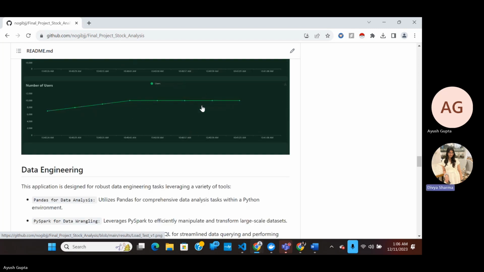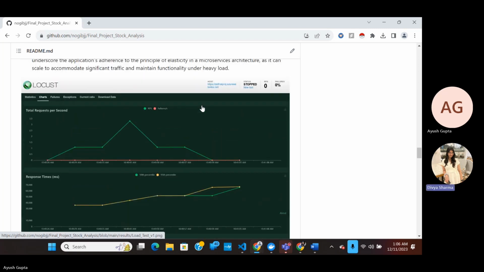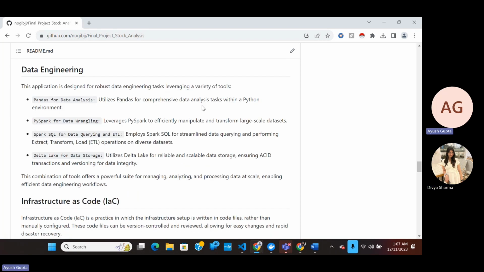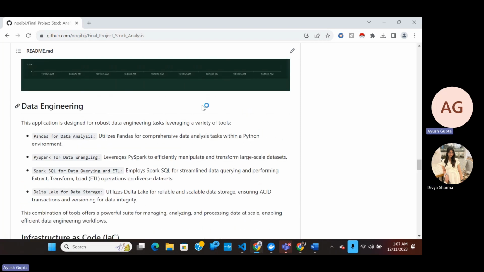Thank you, Divya. So the whole purpose of creating this project was so that we will be able to predict the stock prices and understand the stock prices of individual companies in a much better and more effective way. We wanted to create a one-step solution for understanding the stock prices, understanding the news relevant to the stock prices, and visualizing the stock prices.